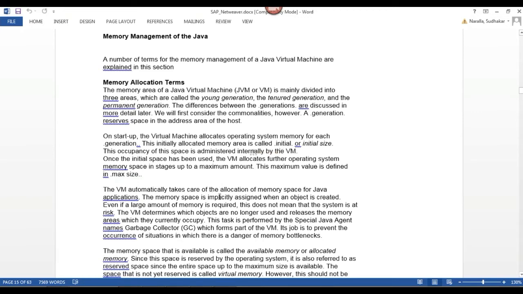What we discussed just now is taken care of by the garbage collector. It is one of the components of my JVM. The objects that are no longer used, their memory will be released by my garbage collector. That is the garbage collector's responsibility.